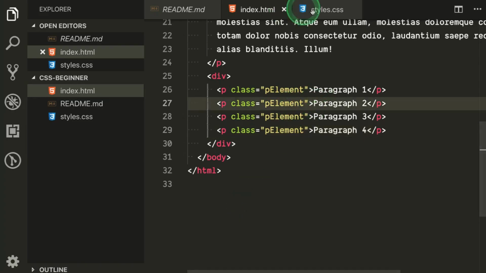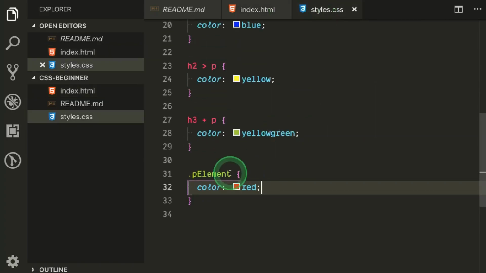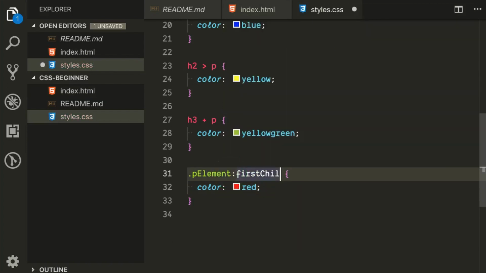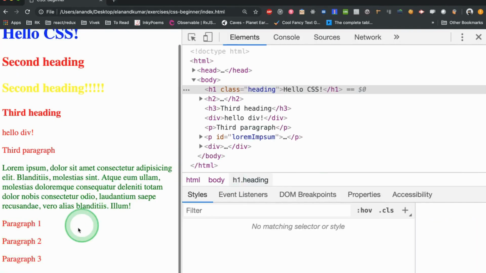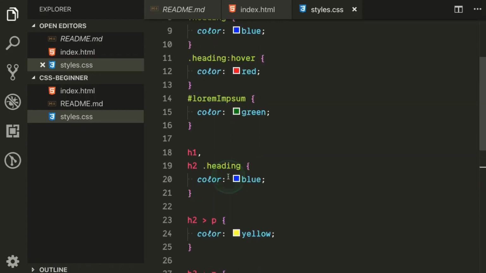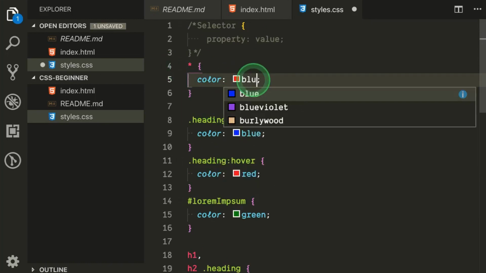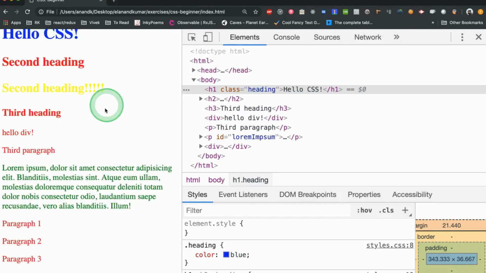Now what we are talking about is the first child and last child. So let's add first child should get the red color. Now this root is actually overriding it, so let's change this to orange, and refresh.